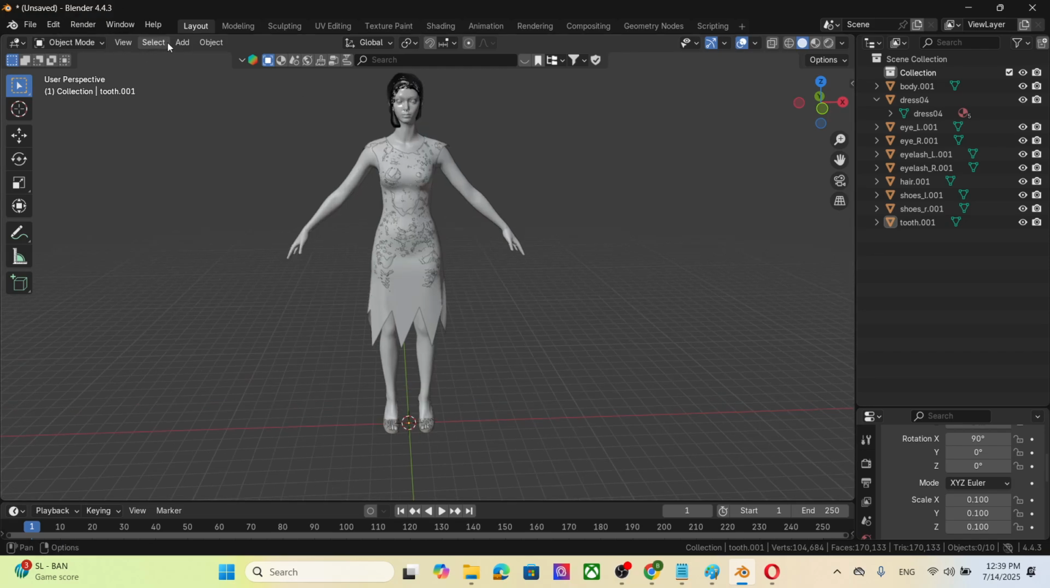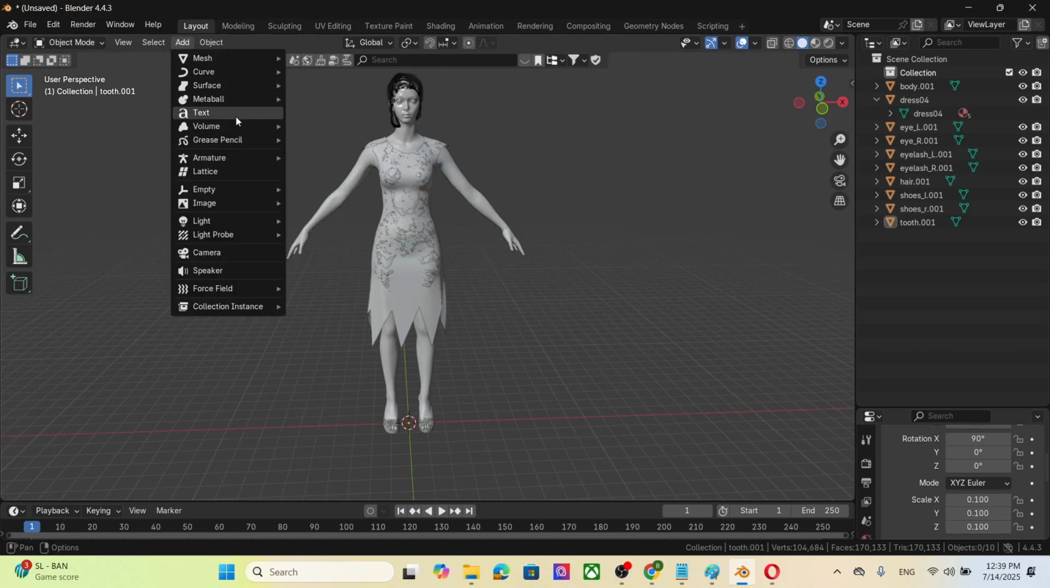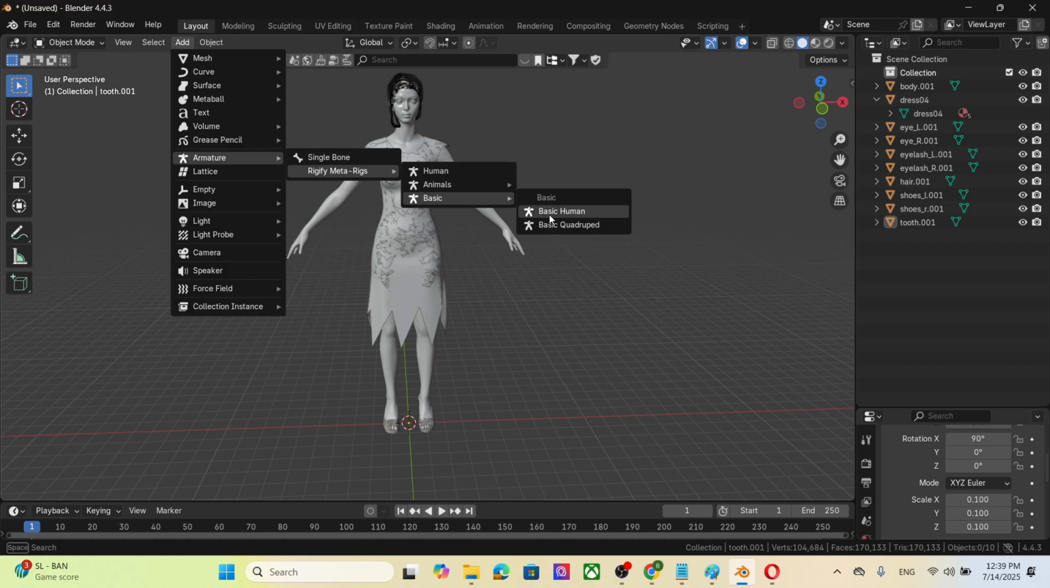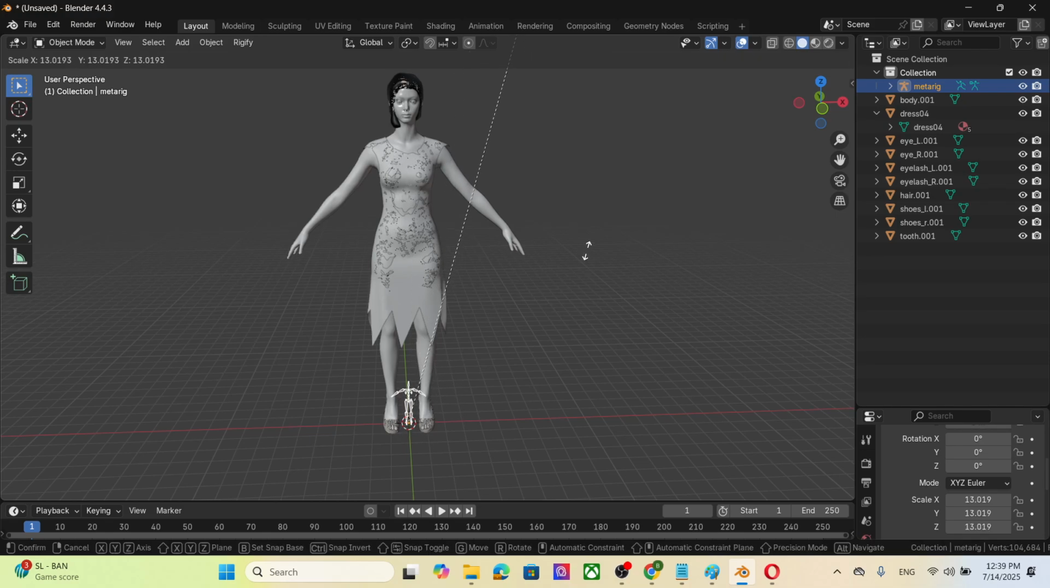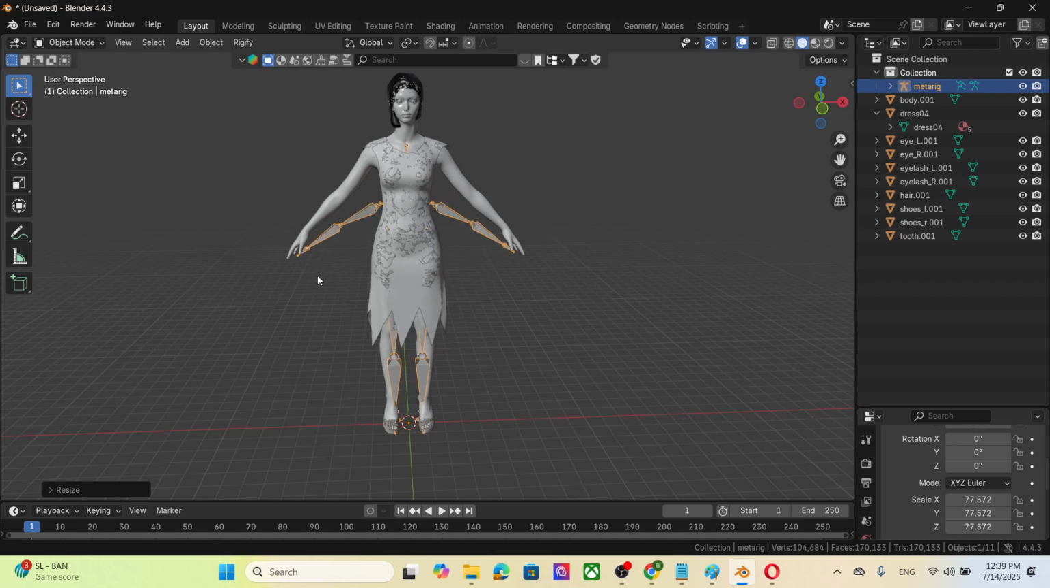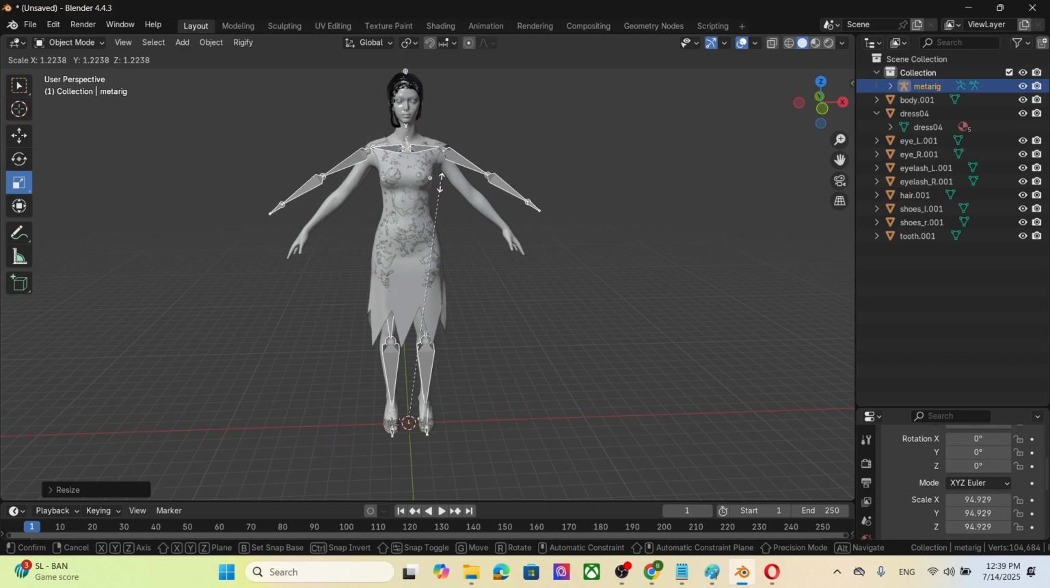Okay, we add the armature. Go to Add, Armature, then Basic Human. Okay, so now this is our bone. Now the bone is too small here. We do scaling. Press the S button. Okay, or you can use the scaling tool here, make it S.